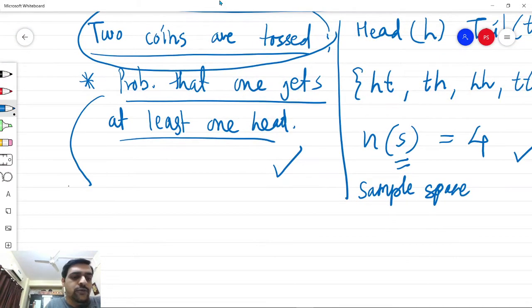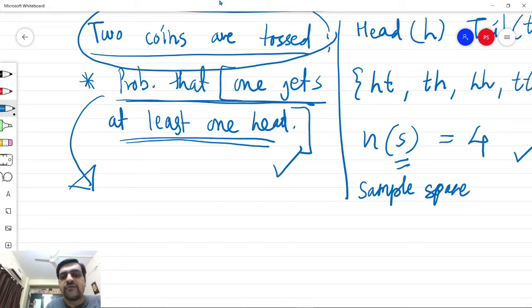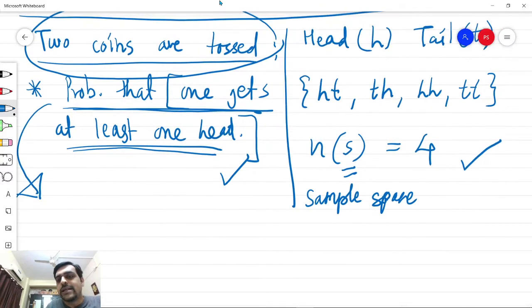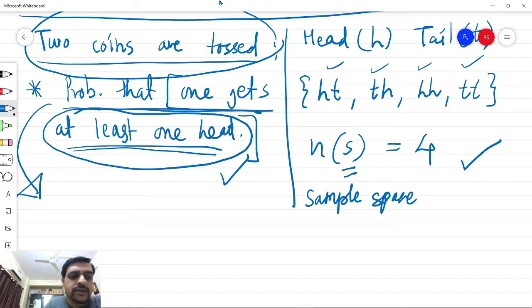Now let us try to find out the outcomes compatible with this particular condition. That is, one gets at least one head. So we can clearly see that among these 4 possible outcomes, getting at least one head, that is 1 or 2 heads in this case, can happen in 3 particular situations or 3 possible outcomes.